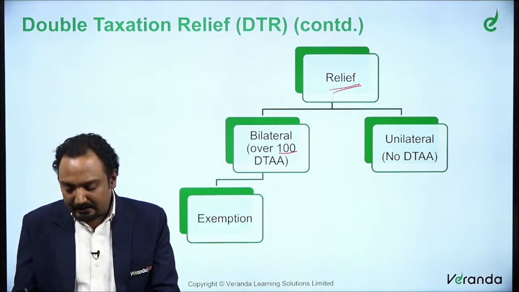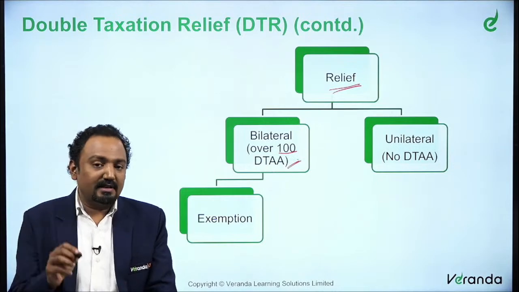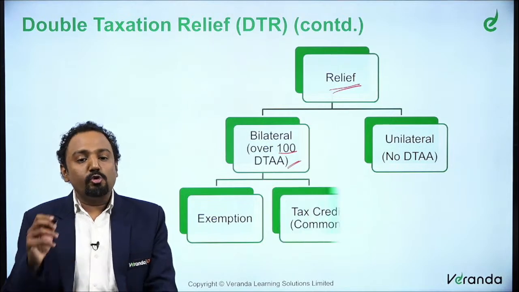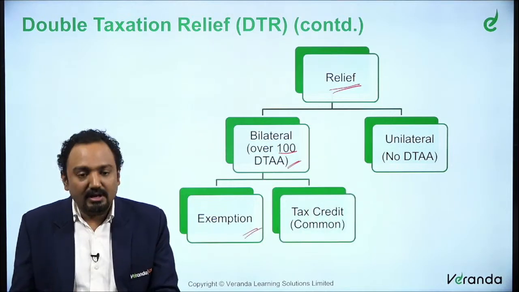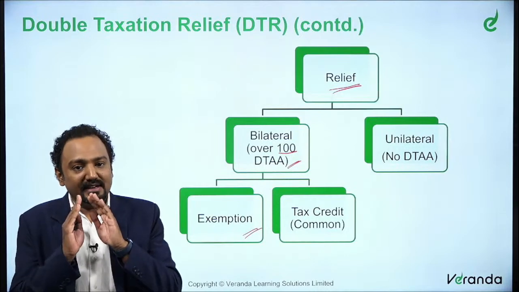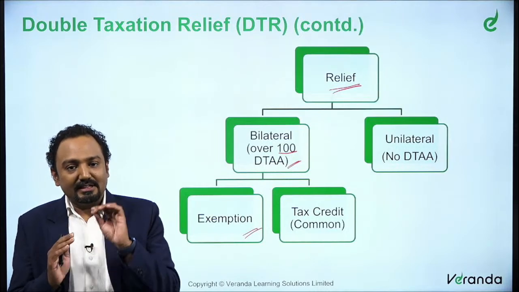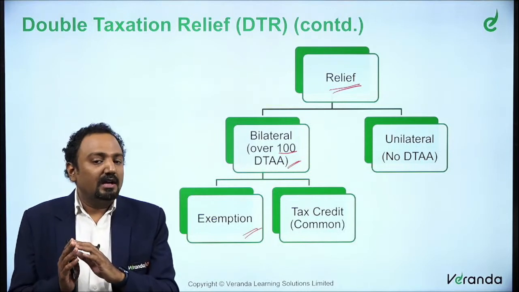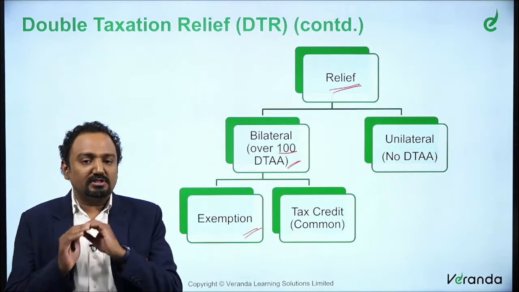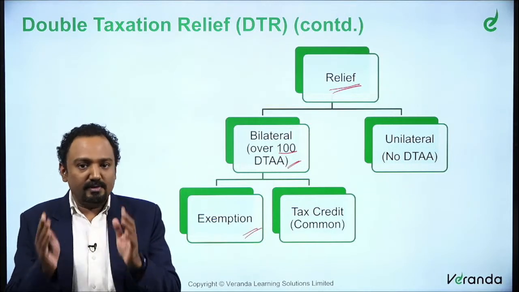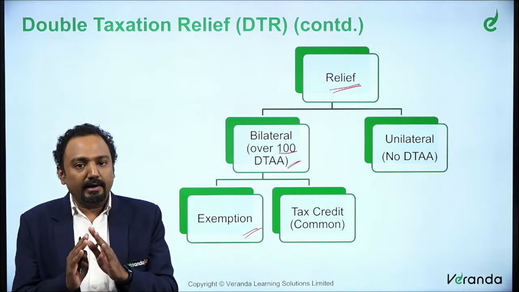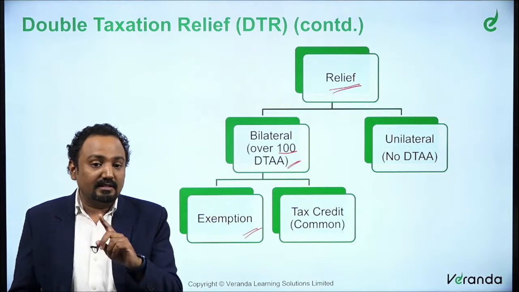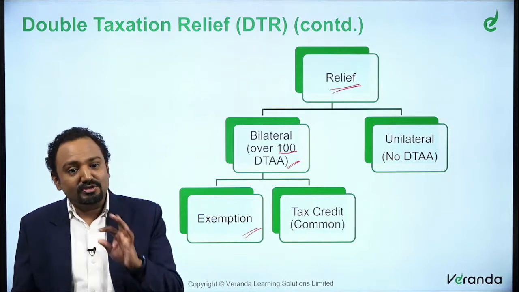Typically in a bilateral scenario, that is, whenever there is a DTA present between two countries, there are two possibilities. One is exemption. As we first said, it will be very clearly stated that this income is only taxed in India, not in USA. This income is taxed only in USA, not in India. This income is only taxed on source basis, not on residence basis. Similarly, there could be various possibilities. Typically the point is, it will only be taxable in one country, and the other country will not tax. That is called the exemption basis.